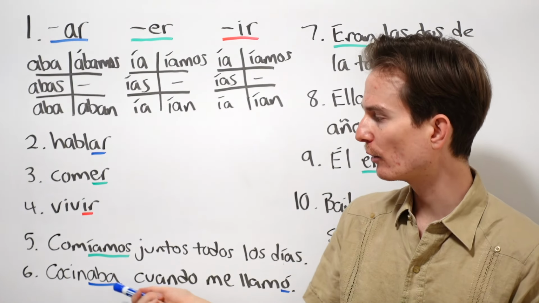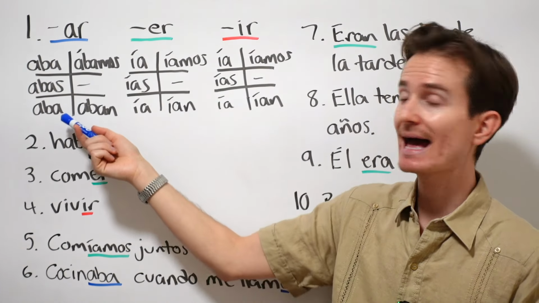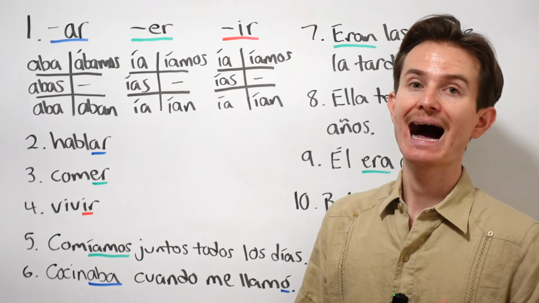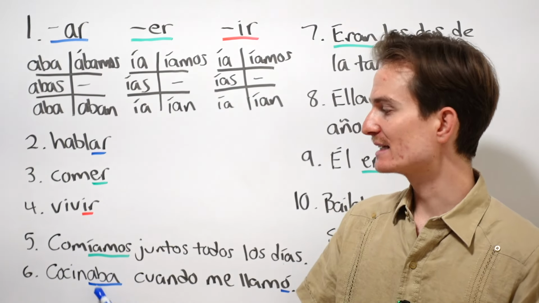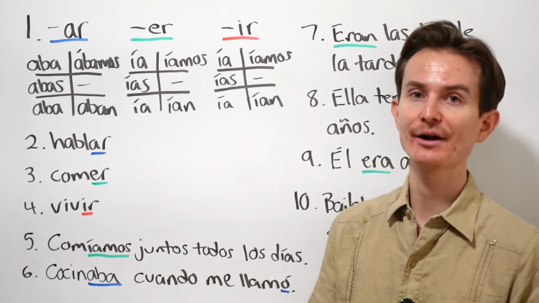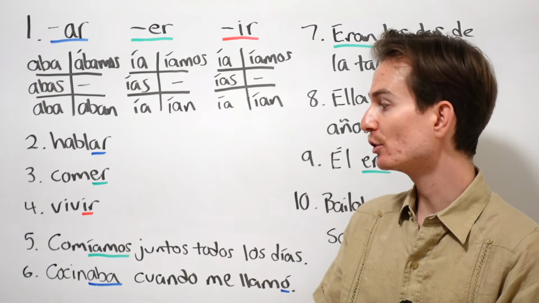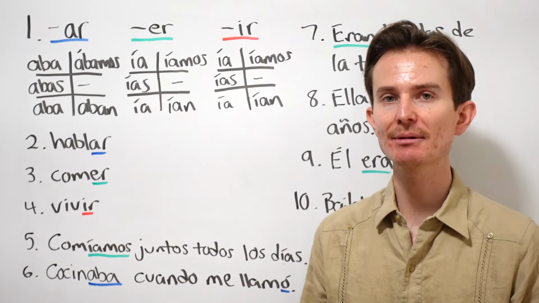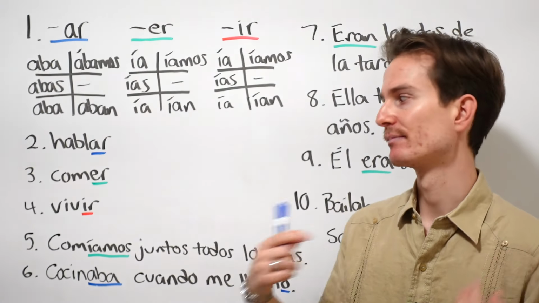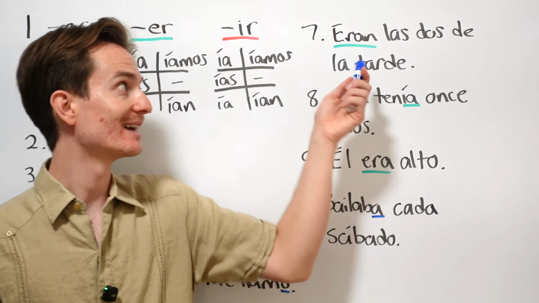So how do I know what I'm saying? How do I know that I'm talking about yo cocinaba instead of something like él or ella or usted? I don't. It's based off of context. If I just randomly said this to you, I would probably add on the yo there. But if you have prior context, then you'll understand when I say something like cocinaba, that I'm talking about me. Cocinaba cuando me llamó. Okay, so close. We're almost done.